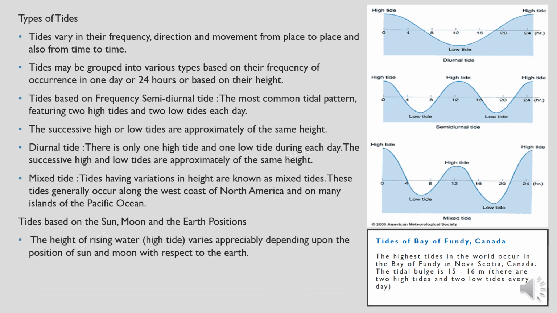The height of rising water, which is high tide, varies appreciably depending upon the position of the sun and the moon with respect to the earth. So there are two types: one is spring tides and the other is neap tides. They come under this category.